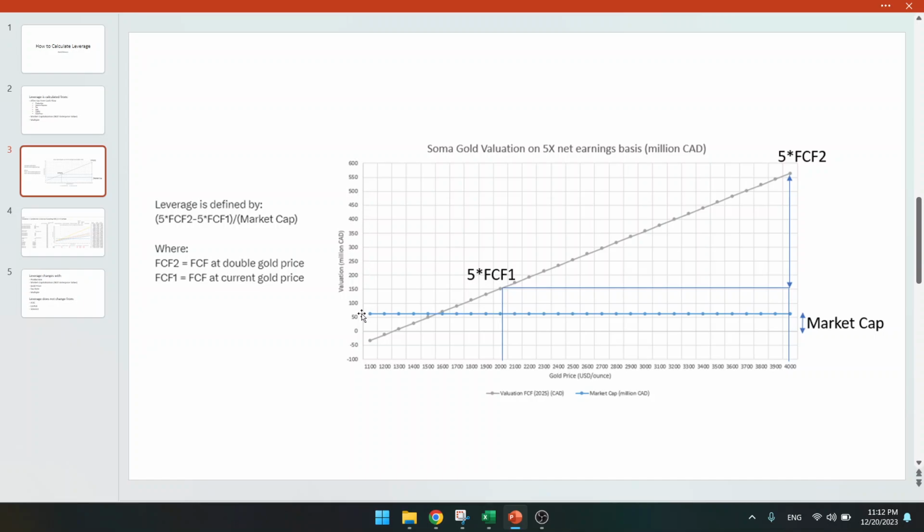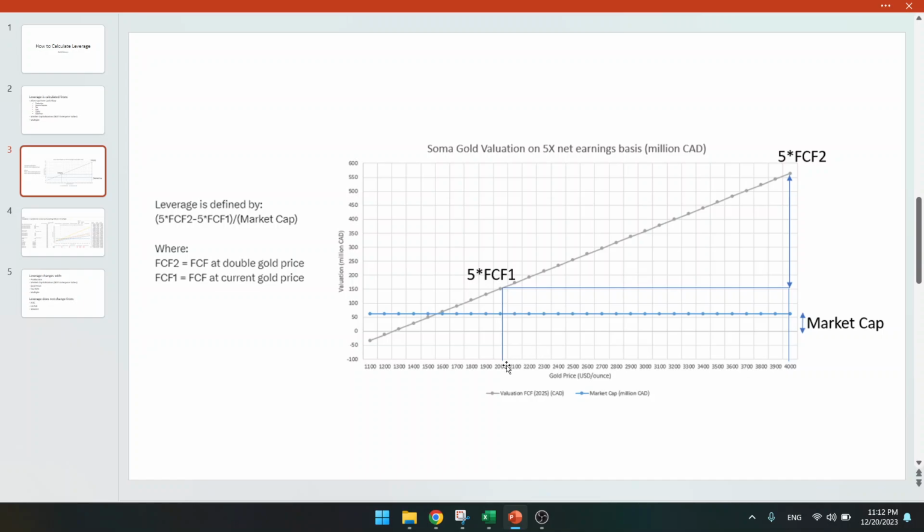So 400 divided by 60 is a 7x leverage. That's the leverage, 7x. So if gold goes up 10%, then this company, Soma Gold, will go up 70% because it has 7 times leverage.